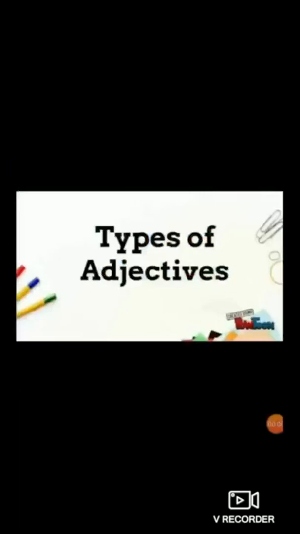So students, today we are going to study one new grammar topic, and the topic is types of adjectives. Now already we have learnt what is adjective. In the previous lecture I have explained adjectives also, and in parts of speech, a total of 8 parts of speech are there. In that also we have learned what is an adjective. So can anyone tell me first what is an adjective?